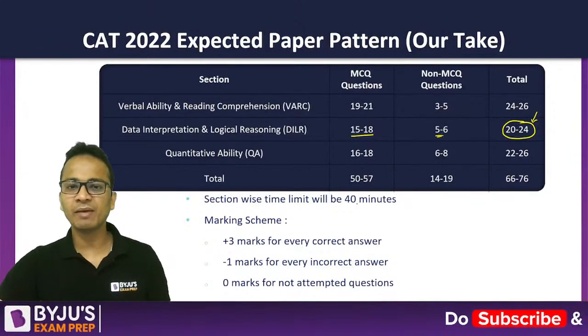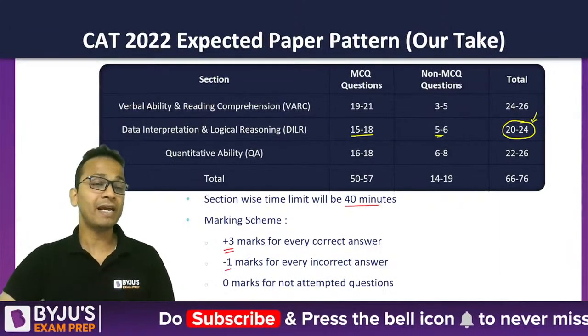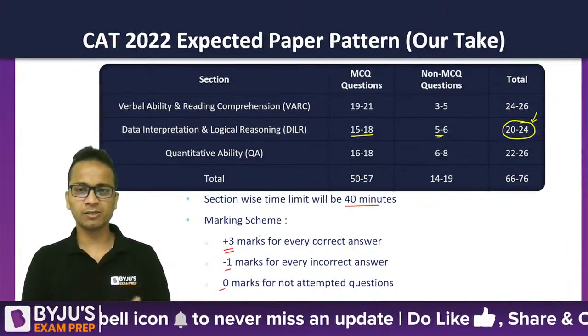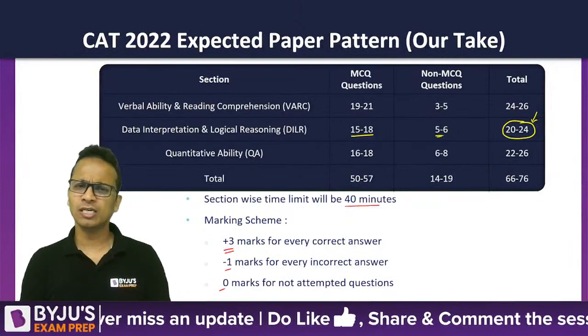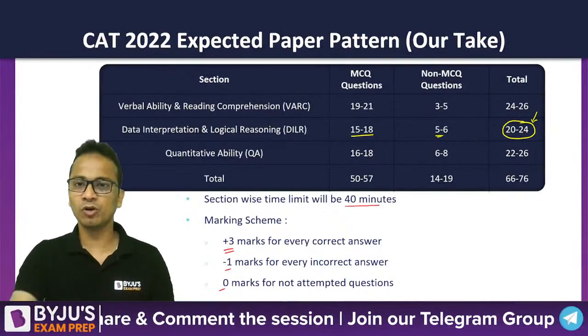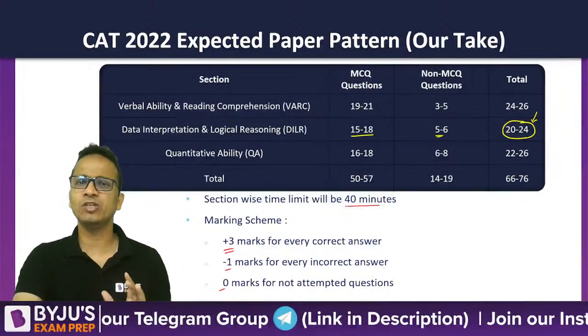The sectional time limit will be 40 minutes, with +3 for every correct, -1 for every wrong, and 0 for unattempted. In case any TITA question is wrong, you will not lose any marks. This is our take, the expected paper pattern of CAT 2022.